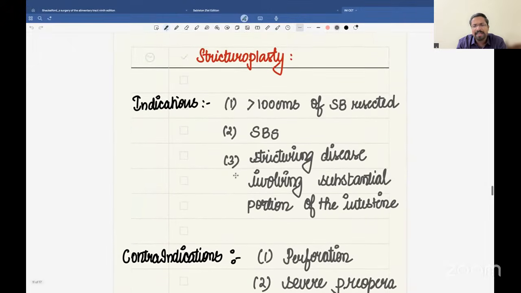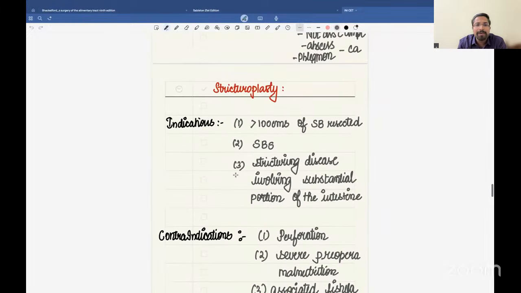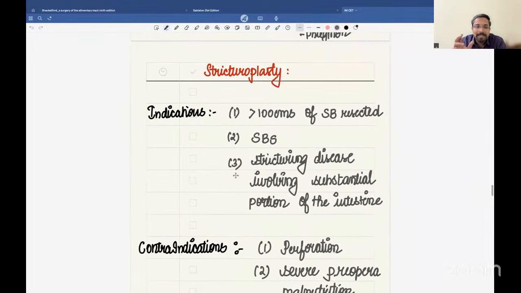This is taken line by line from Shackelford, where they have discussed the indications of stricturoplasty in Crohn's. If you encounter a Crohn's patient who has already undergone a surgical resection where more than 100 centimeters of the small bowel has been resected, then you need to go ahead with stricturoplasty in this patient. And if the patient is suffering from short bowel syndrome, or if the stricture disease is involving a substantial portion of the intestine, then you need to do stricturoplasty in this patient.